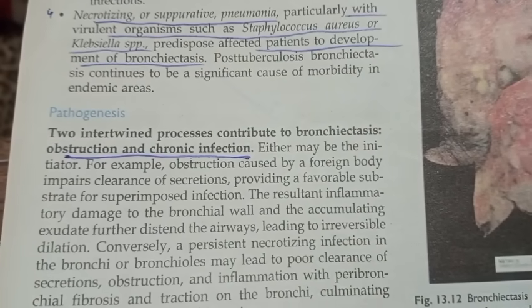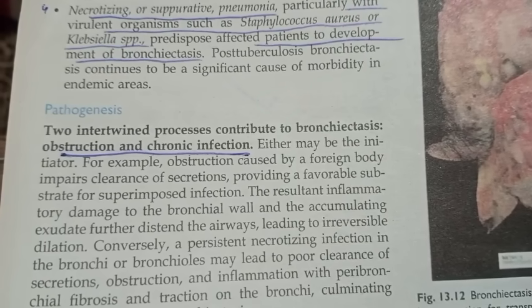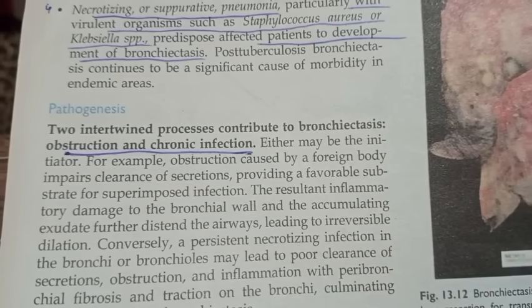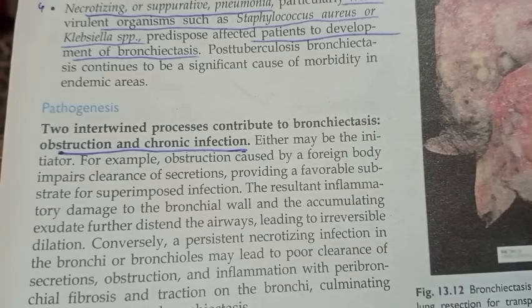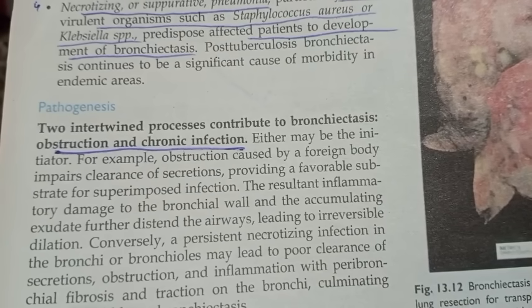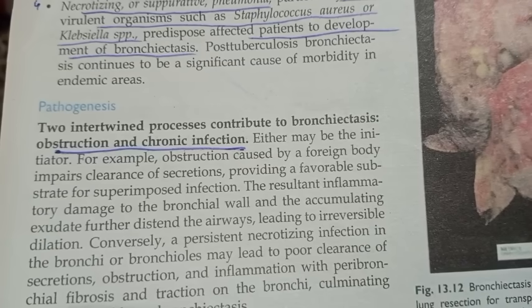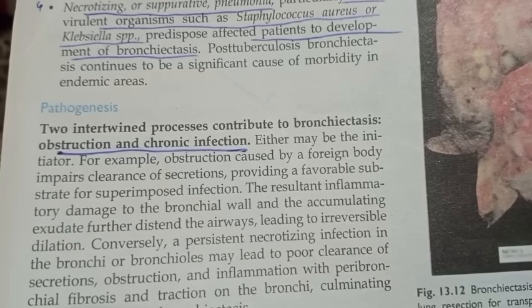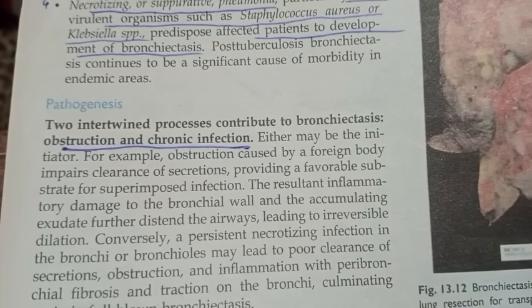Two intertwined processes contribute to bronchiectasis: obstruction and chronic infection. Either may be the initiator. For example, obstruction caused by a foreign body impairs the clearance of secretions, providing a favorable state for superimposed infection. The resultant inflammatory damage to the bronchial wall and accumulating exudate further distend the airway, leading to irreversible dilation.